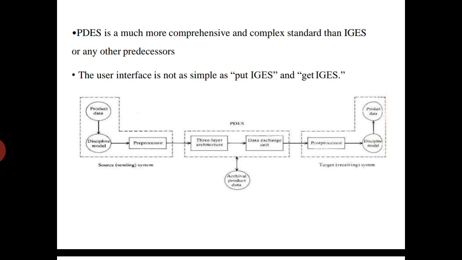The first box contains the data of the product, discipline of model, and preprocessor. The second box represents the steps involved in the STEP method, and the third represents the output data going to the handlers.